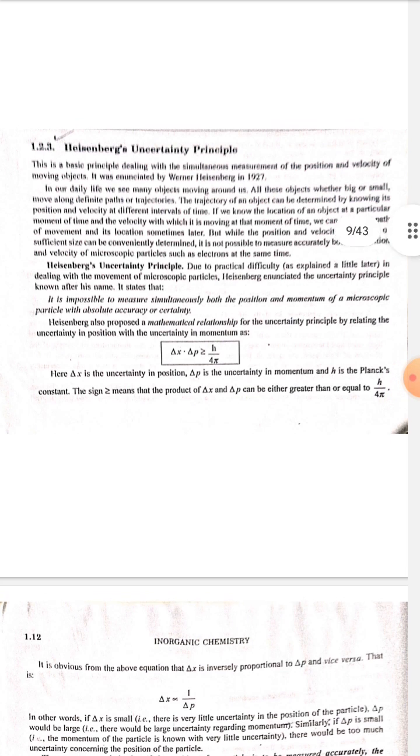In our daily life, we see many objects moving around us. All these objects, whether big or small, move along definite paths or trajectories. The trajectory of an object can be determined by knowing its position and velocity at different intervals of time. If we know the location of an object at a particular moment of time and the velocity with which it is moving at that moment, we can follow its path of movement and its location sometime later.